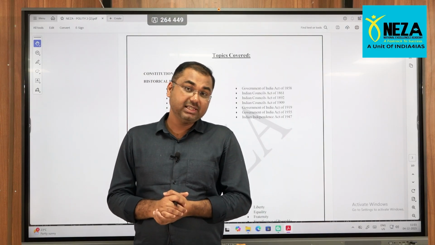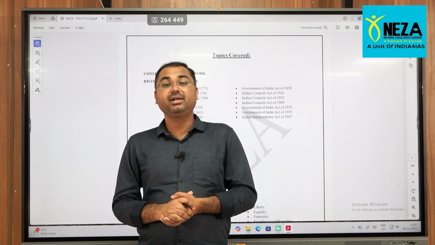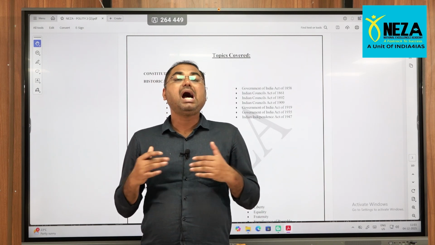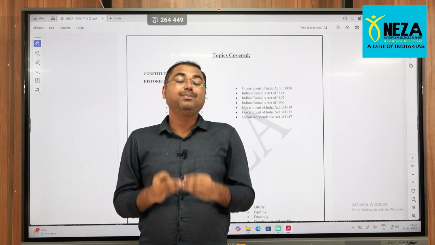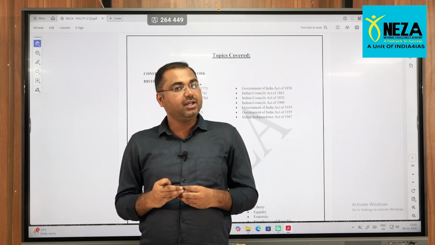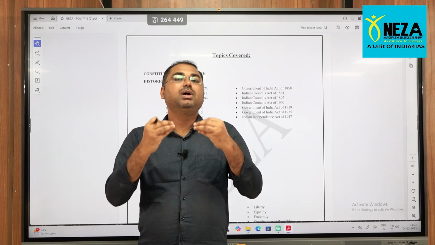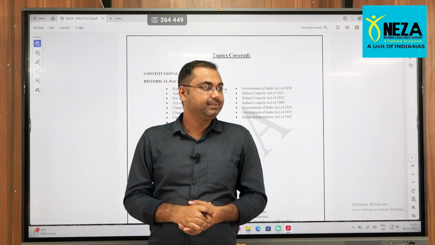So, for 5 to 6 marks, is it necessary to read such a bulky 600 to 700 pages of Lakshmikant book? Not necessarily. I am here to give you those things in the simplest form, where you can understand the demand of the exam as well as the demand of the particular text also. Okay, so well, let's continue.